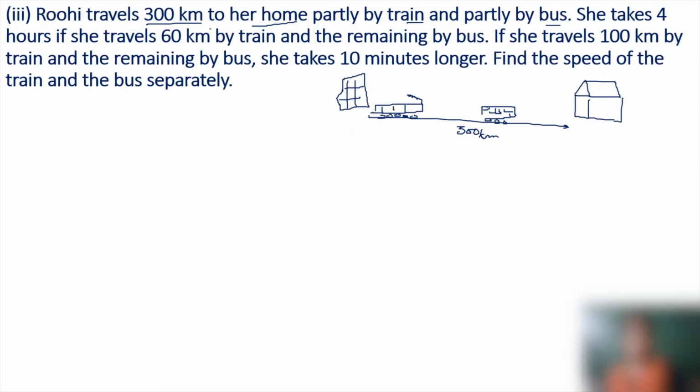She takes 4 hours if she travels 60 km by train and the remaining, 240, by bus.